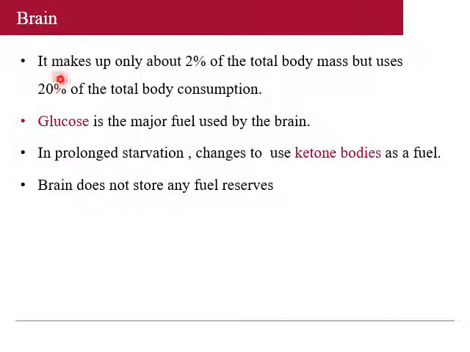Now the brain makes up only about 2% of the total body mass but uses 20% of total body energy consumption. Glucose is the predominant fuel used by the brain, but in prolonged starvation, the brain can utilize ketone bodies as fuel. It switches from glucose to ketone bodies as a fuel. The brain does not store any fuel.